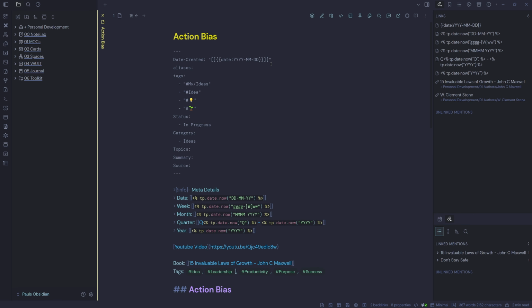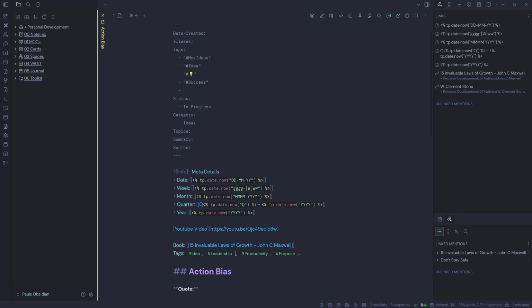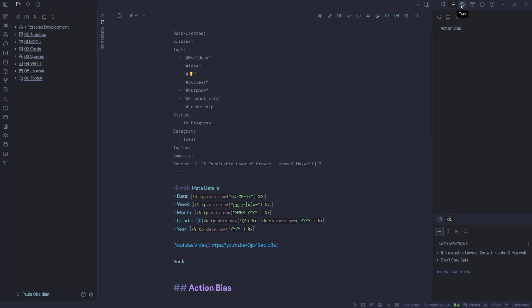Go into my source mode, just take out this one here. Now I want to move these tags up to here. I could just leave them there, but I like to have all my tags up the top. Okay, so now we've got our tags. We'll move our book up to where it says source. I mean, you can always see if this is valid YAML as well by clicking on the little info icon, and you can see on the right-hand side here.